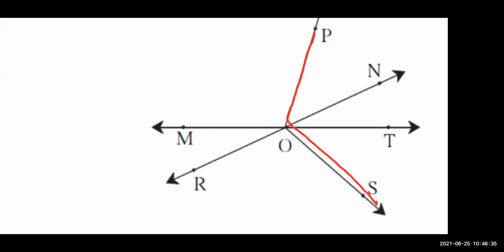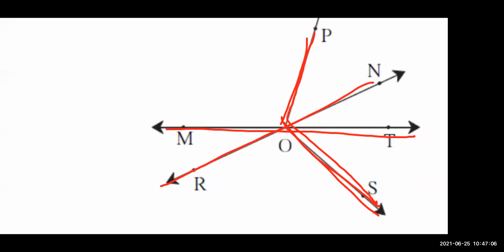Is it clear? So straight, there were only two. This one and this one. But it is not straight. So what is this? POS, what is POS? If it is not a collinear point, what is this?